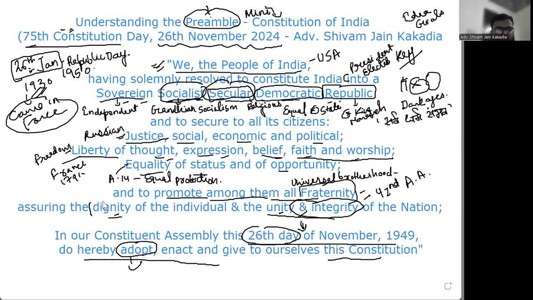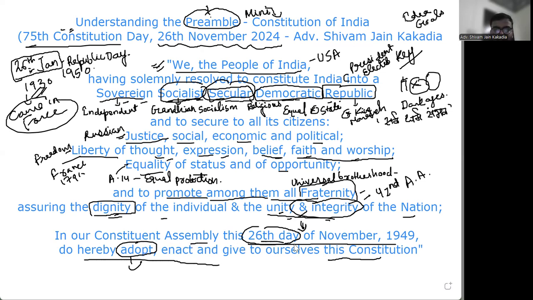So, dignity, again, is a large spectrum of rights, because dignity itself includes so many facets of equality, to be able to express yourself, and, as the Supreme Court has said, right to life and personal liberty also. So a combination of those articles would ensure that dignity is maintained at an individual level. And at the societal level, at the level of the nation, you have unity and integrity, which is being maintained in our Constituent Assembly.